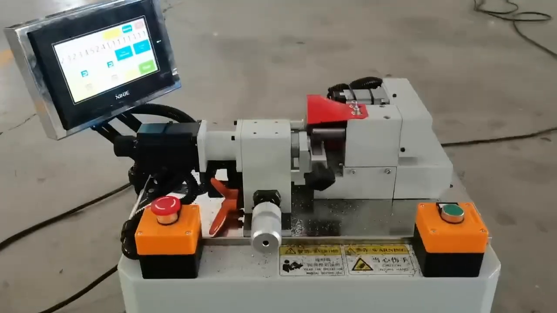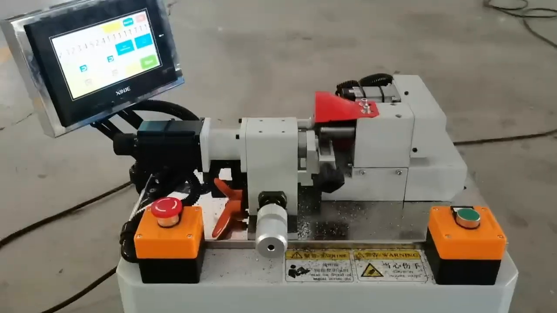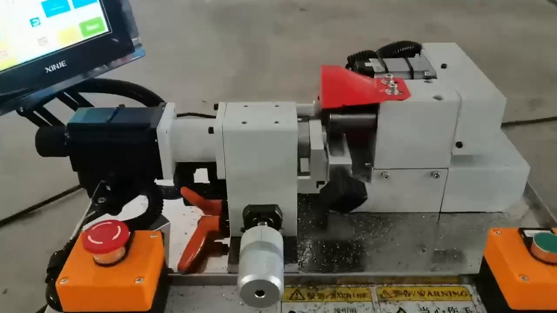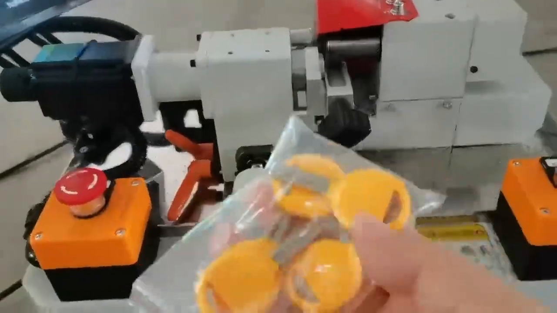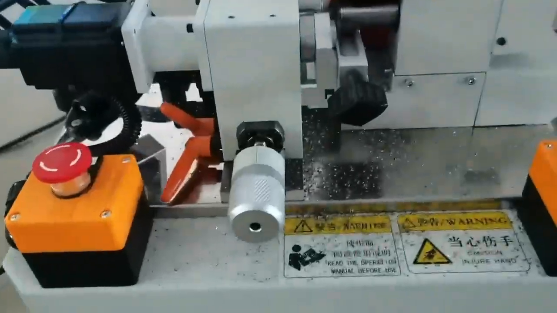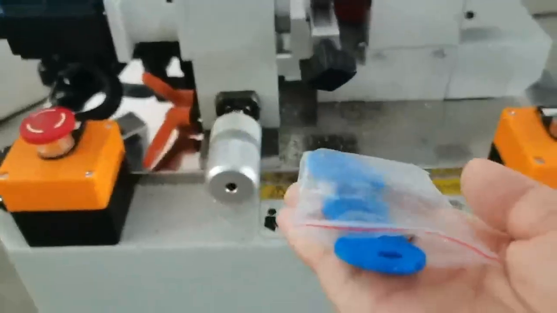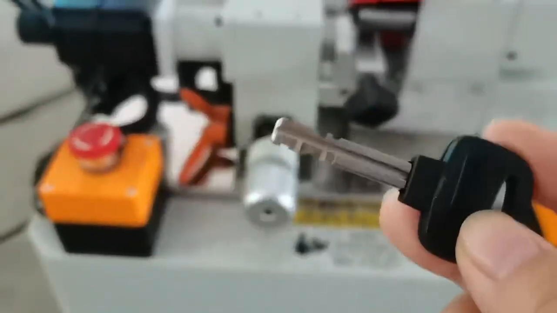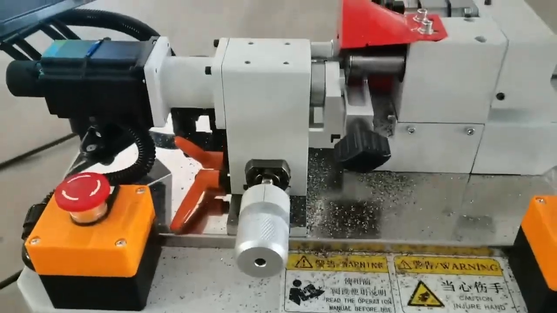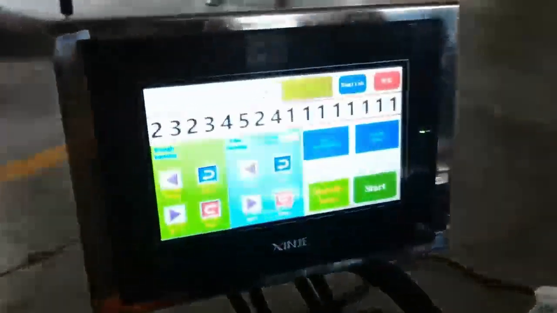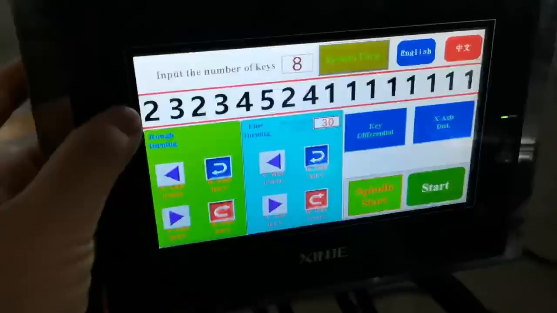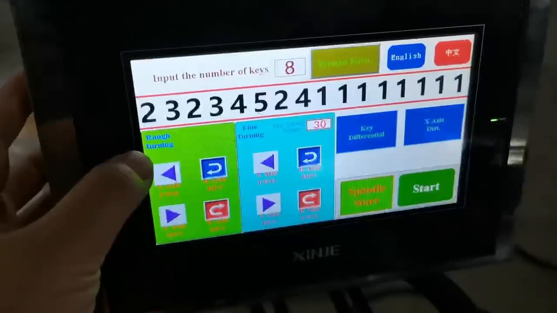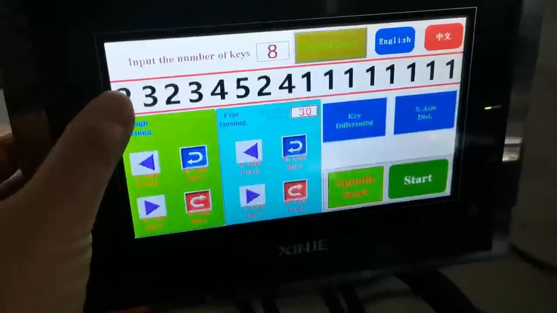Hello everyone, this is the small and convenient key cut machine. It is mainly for the alloy key, this type case, and this, to make this. Okay. Here is the cut code. Cut code needs to be input manually.